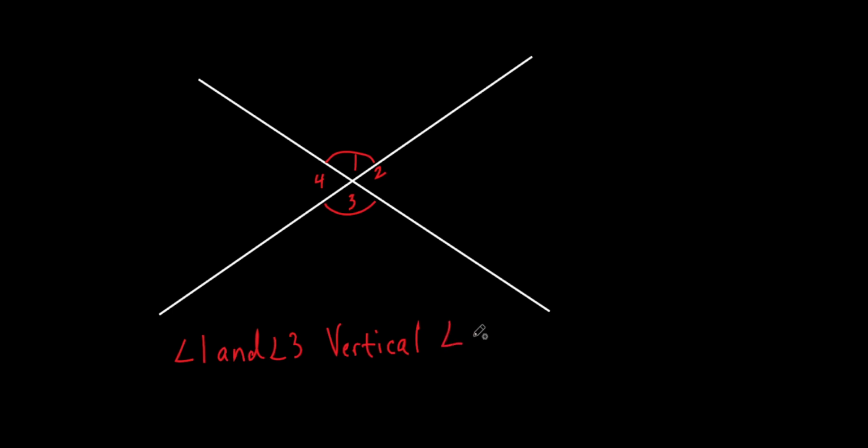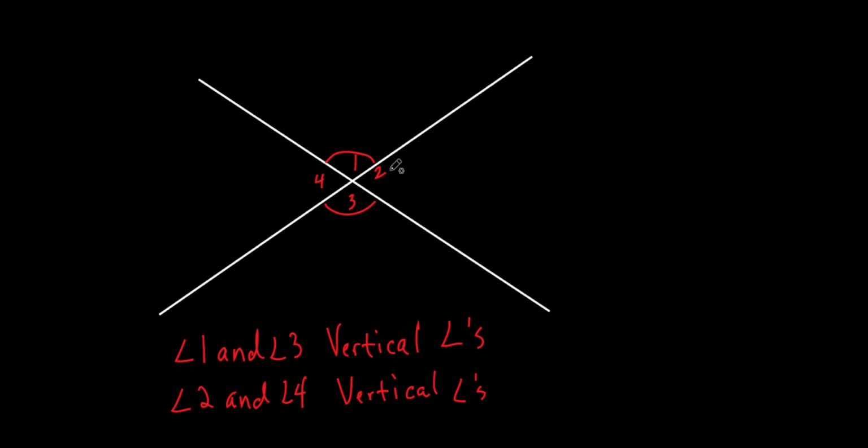I'll put the little symbol for angle and then put an apostrophe s. So this is vertical angles. Do you see another set of vertical angles in here? What are they, Molly? 2 and 4, 4 and 2, right? Doesn't matter how you say it. Angle 2 and angle 4 are also what? Vertical angles.